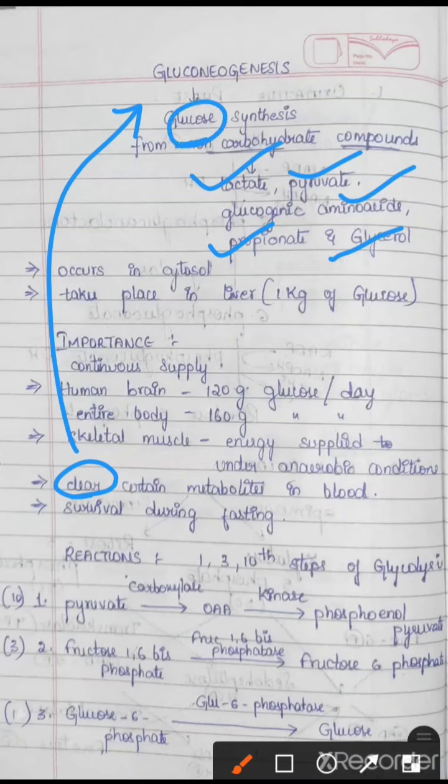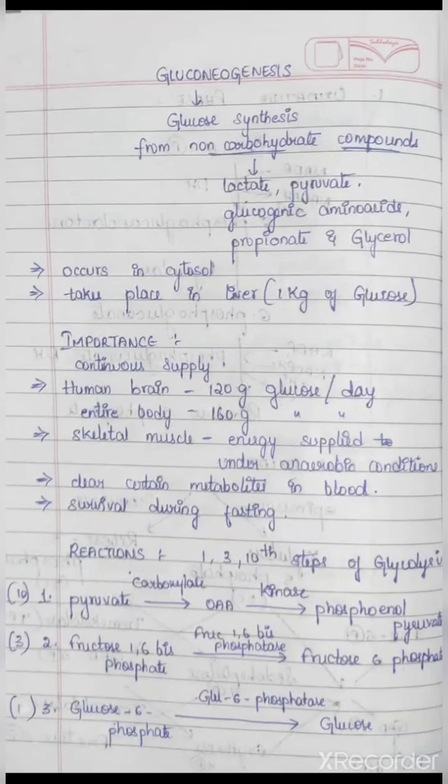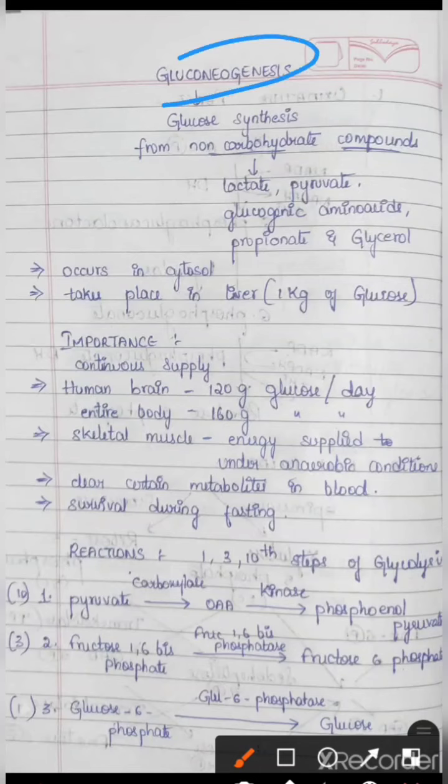This also helps in the survival of the person during fasting time. If the person fasts for more than 1 day, gluconeogenesis will be helpful in producing glucose to meet the glucose demands in the body.